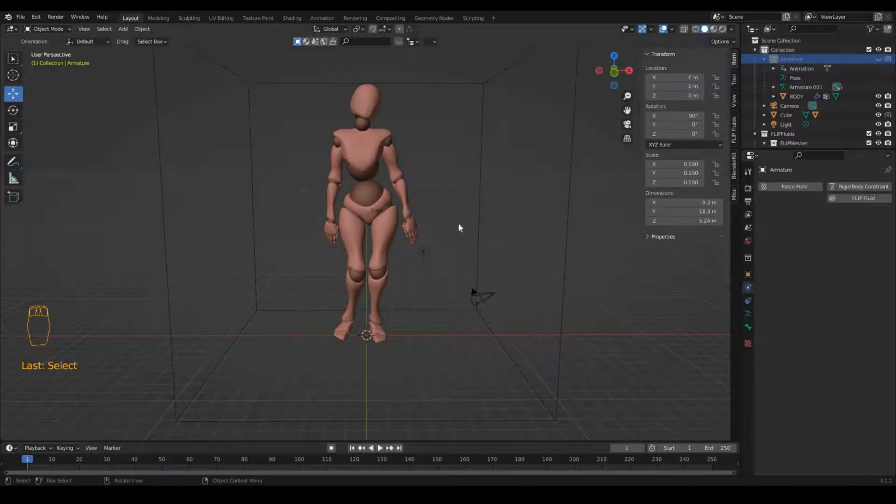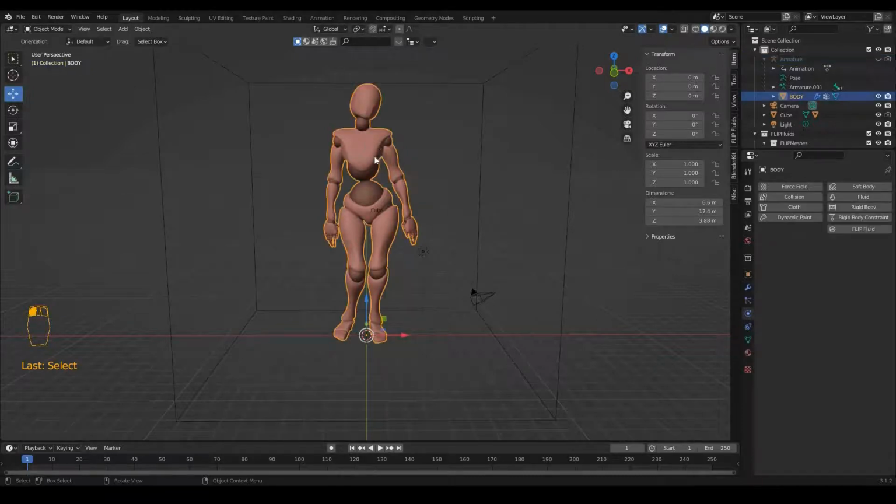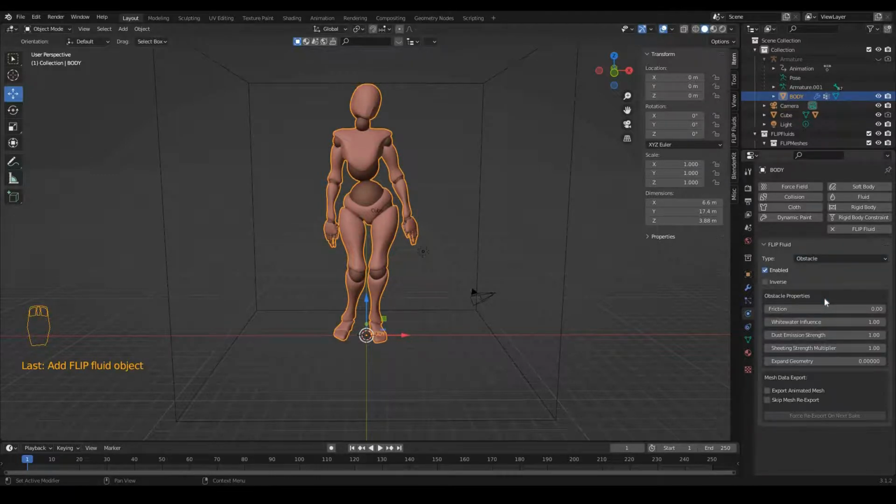So going back to FlipFluid, I will select the body and I will apply FlipFluid, and I will make it an obstacle because the fluid is going to be created and held inside this body.